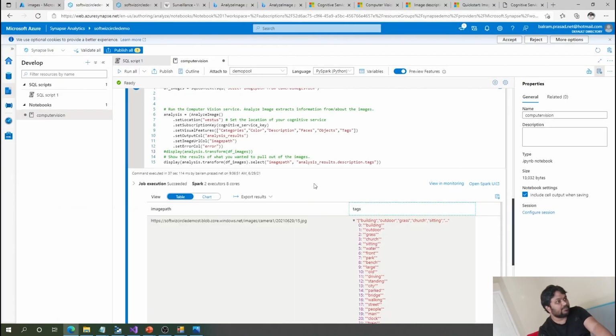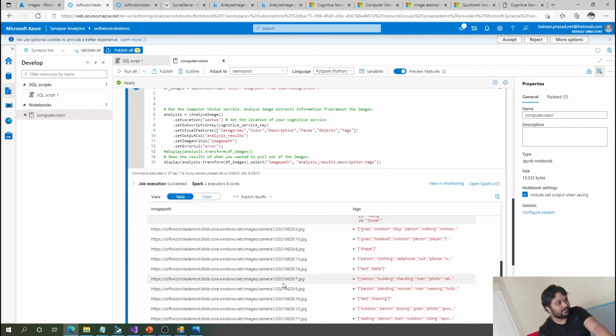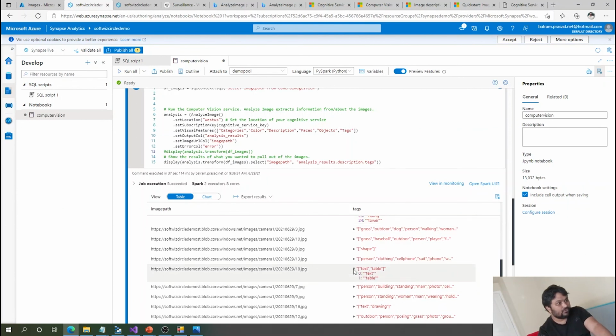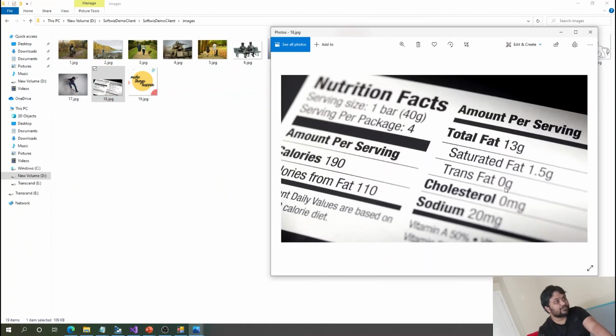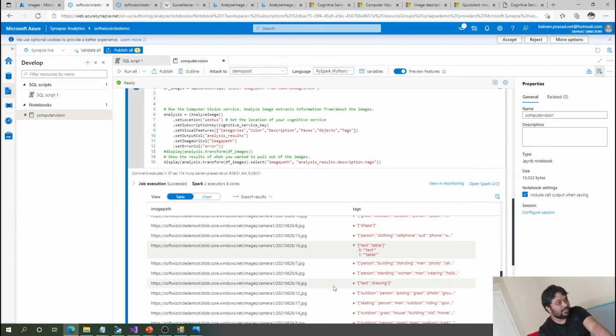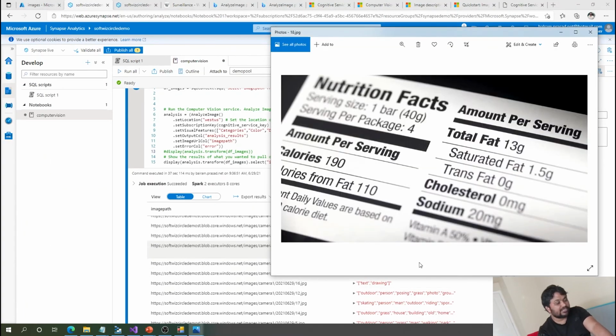Let's pick another image and see what is coming. Yeah, so in line number 18, it is saying table. Let's see what is in the table. This is the image of tables and forms I put for testing purposes. It is saying text and tables are there inside this one, nothing more.